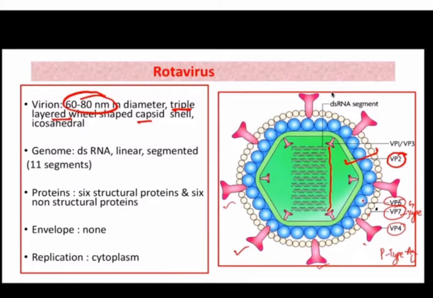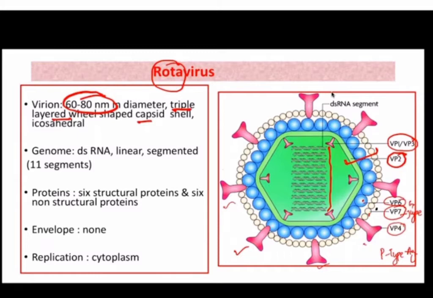Then another structure is VP2. So this is a triple layered structure. When we observe this virus in electron microscope, it appears as a wheel-like structure. Okay. So rota means wheel. So the name is derived from the structure, which basically looks like a wheel due to its triple layered capsid. Okay. Then other proteins are VP1 and VP3. They are basically proteins which help in replication. So these are the structures which are present in rotaviruses.